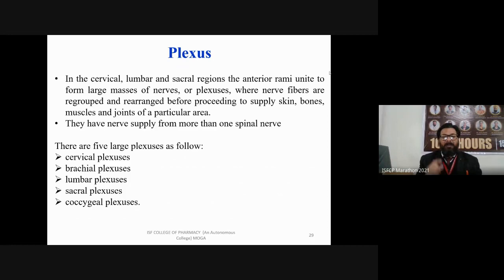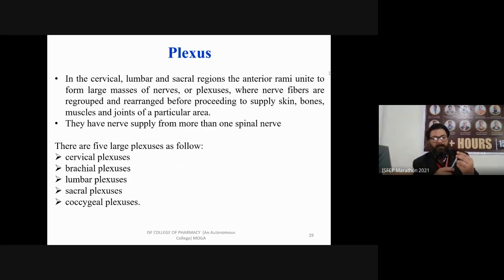In the cervical region, suppose this is your cervical. Below the cervical, there is thoracic, then lumbar, then sacral. But where are plexus formed?